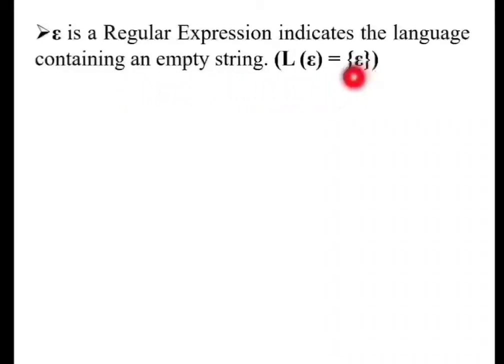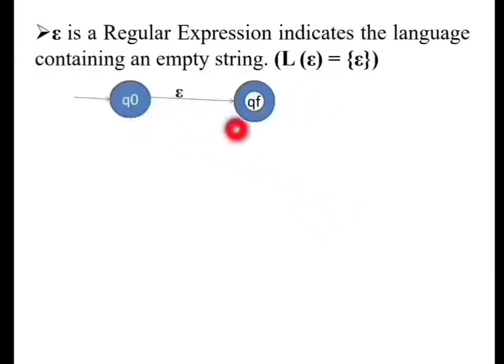So this indicates the language containing an empty string. That means there is only one string in the language, that is epsilon. To construct an FSM for this regular expression, we'll have an initial state Q0 and a final state QF, and a transition from Q0 to QF with the input epsilon.